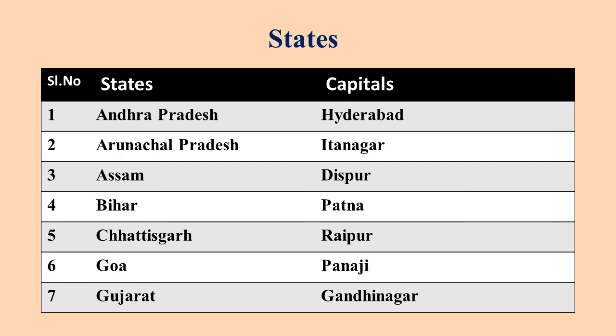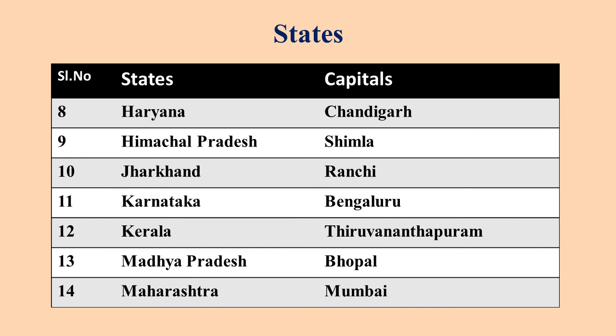So Andhra Pradesh, capital Hyderabad. Arunachal Pradesh, capital Itanagar. Assam, capital Dispur. Bihar, its capital is Patna. Chhattisgarh, Raipur. Goa, Panaji. Gujarat, Gandhinagar. Haryana and its capital is Chandigarh. Himachal Pradesh, capital is Shimla. Jharkhand, Ranchi. Karnataka, Bengaluru. Kerala, Thiruvananthapuram. Madhya Pradesh, Bhopal.